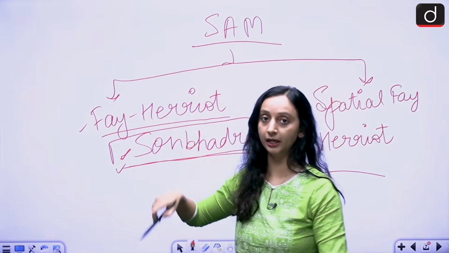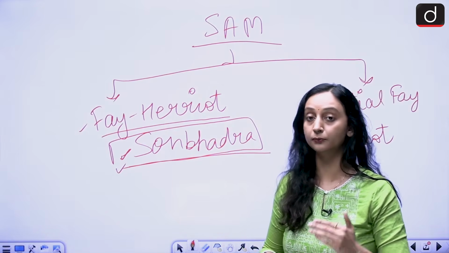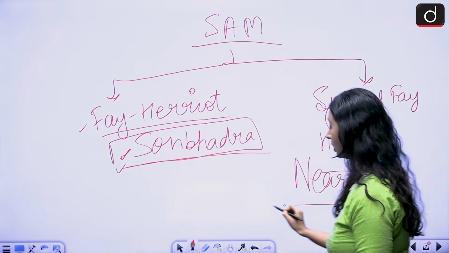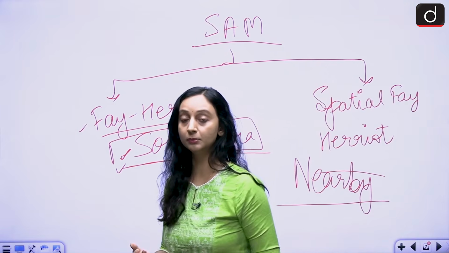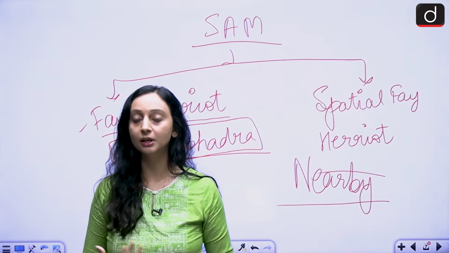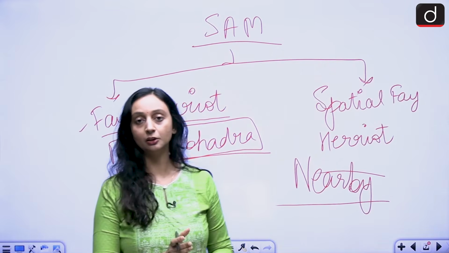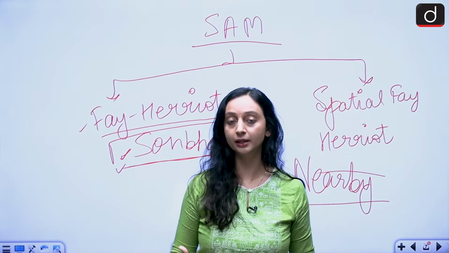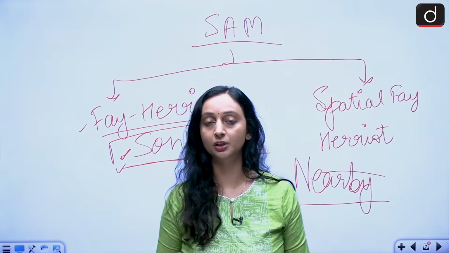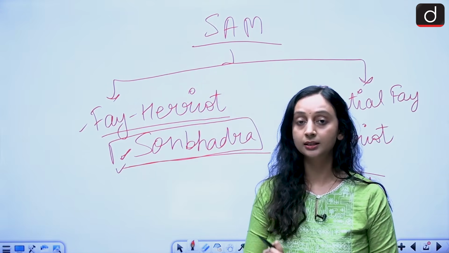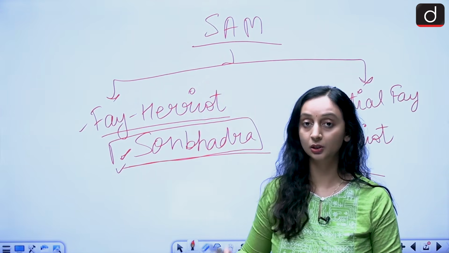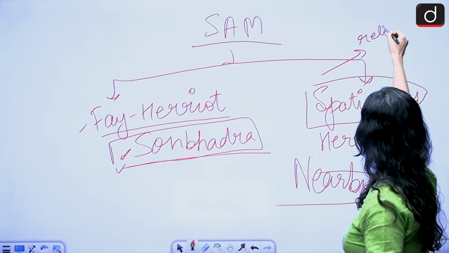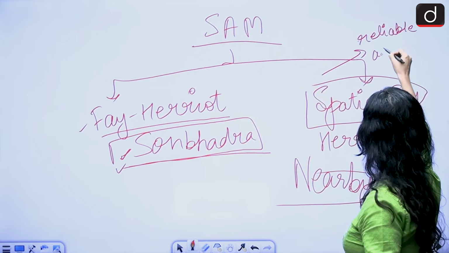Versus in the spatial Fay-Harriott model, I am making use of auxiliary data from nearby districts also, because there is a possibility that nearby districts are going to have similar consumption patterns. So I'm making use of Sonbhadra's data, and I'm also making use of the auxiliary data of nearby districts, and then I can reach my conclusion that this could be the estimated consumption expenditure for Sonbhadra district. So this is more accurate. The spatial one is more reliable and more accurate.